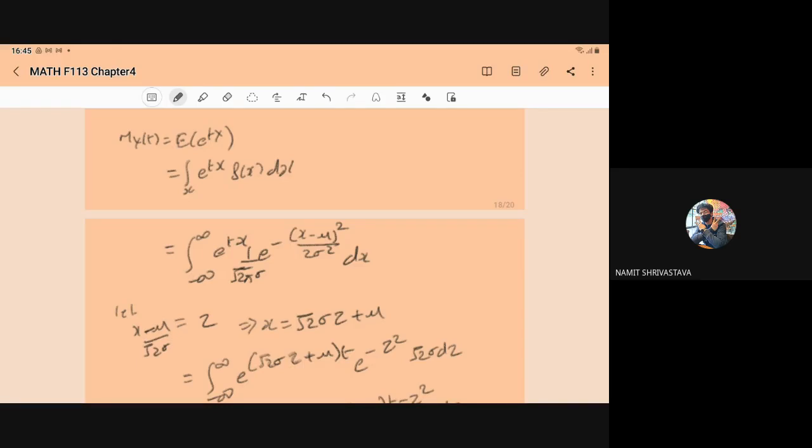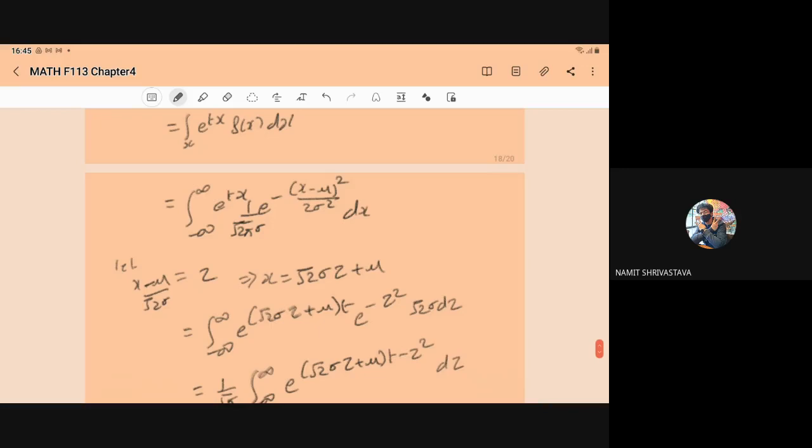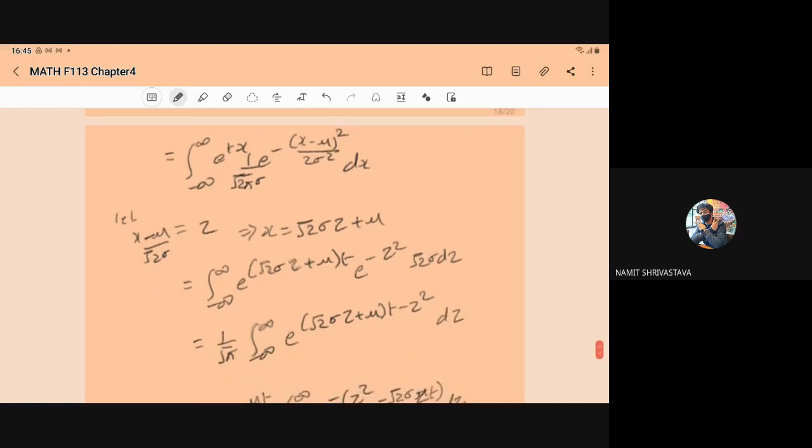So we have the standard substitution. Here x minus mu upon root 2 sigma is equal to z. So that gives x is equal to root 2 sigma z plus mu, and dx is equal to root 2 sigma dz.